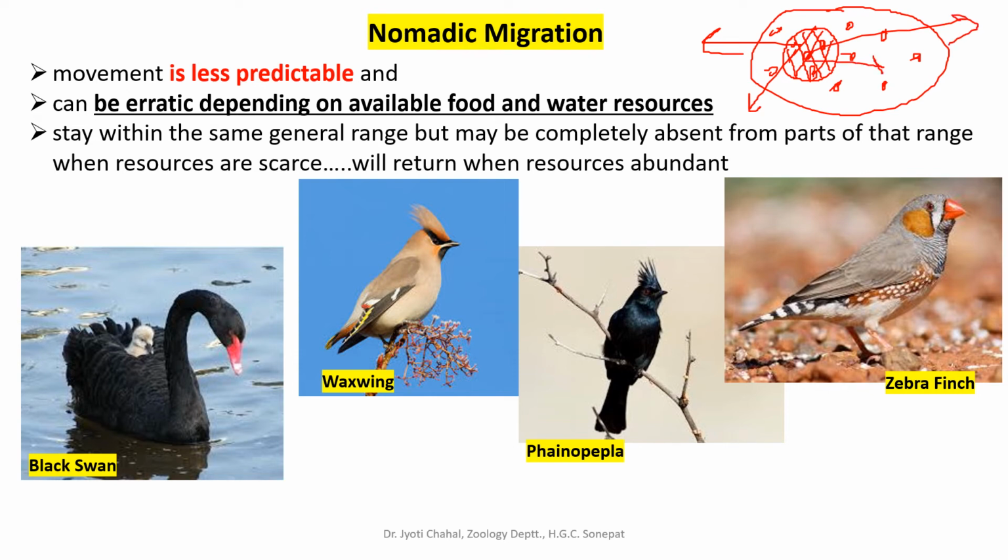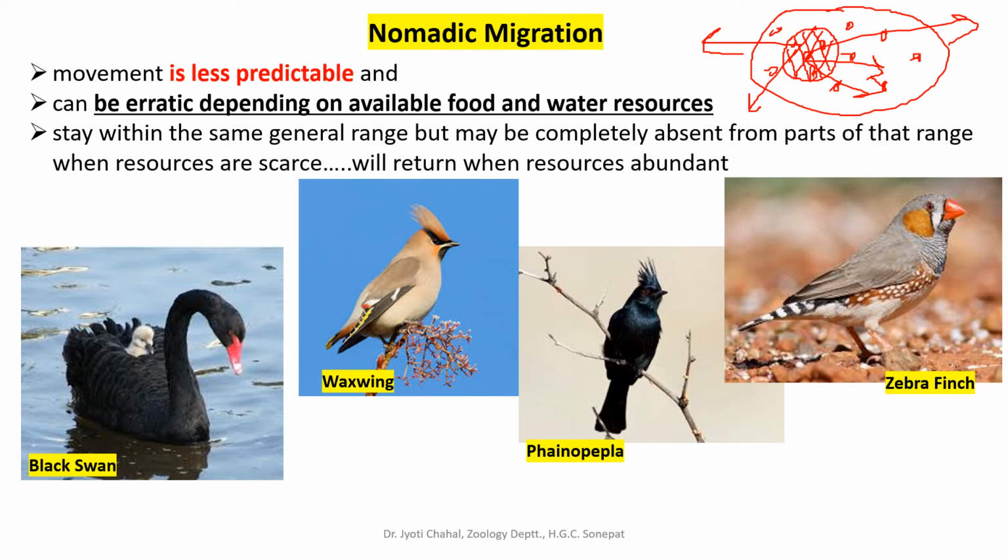They can migrate to this adjacent area as well. Okay, so they can return whenever the resources will be abundant. That means whenever there will be proper ample supply of water, they can return back. So such kind of migration is termed as nomadic migration. So the main cause for such migration is food and water.